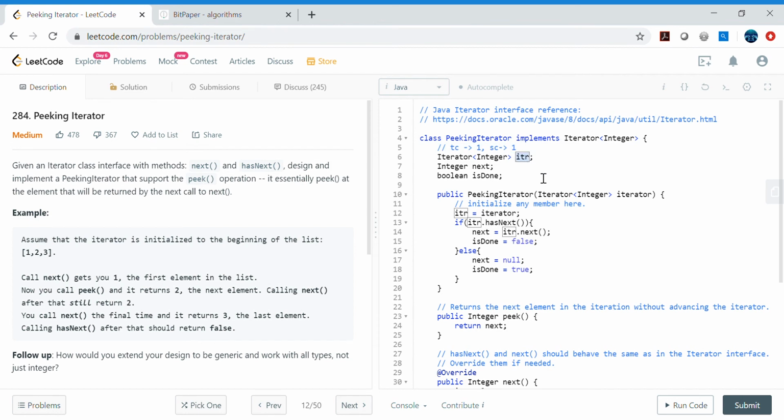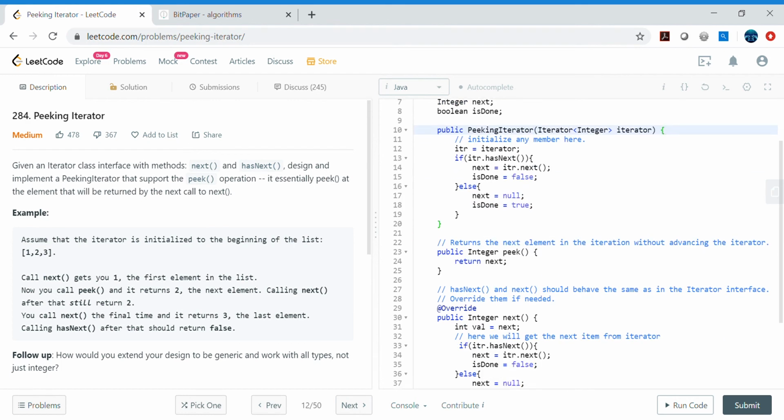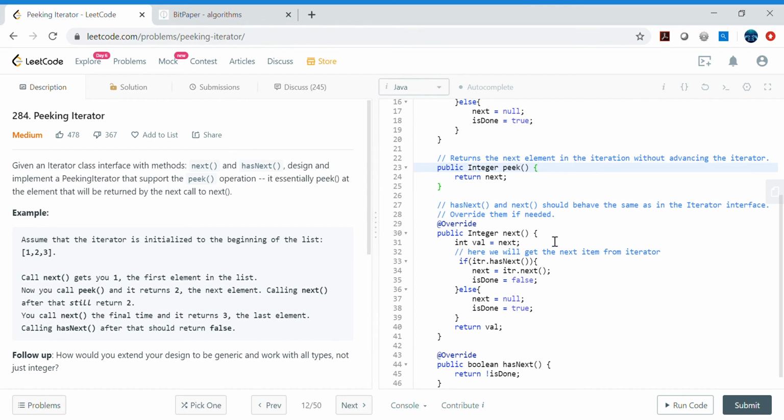We are just declaring these variables, and then taking the class member variables and defining them, and then we are doing order of one operation. So see here, in the peek we are returning just the next, and the has next we are doing only one time, so it is an order of one operation. Then we are returning the value, and also whether it is done or not.